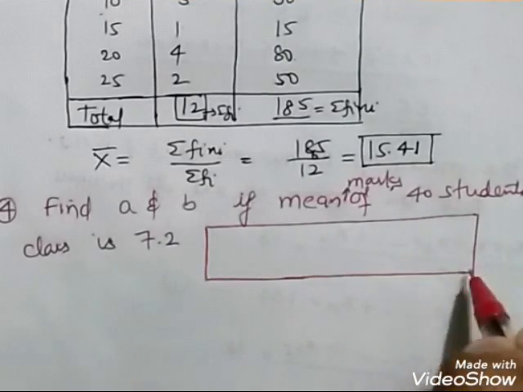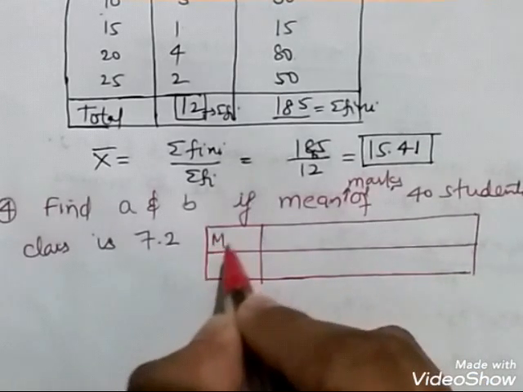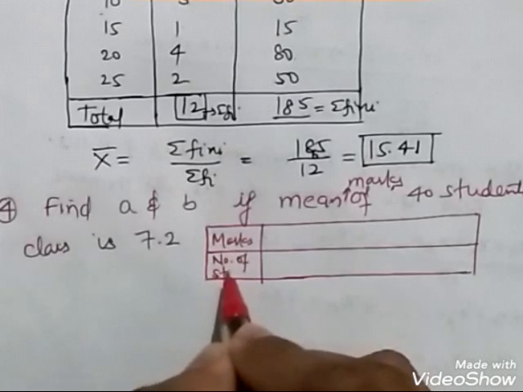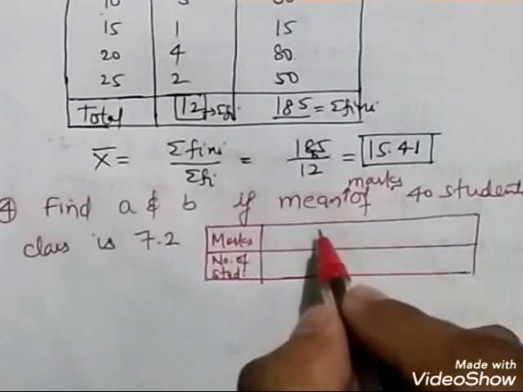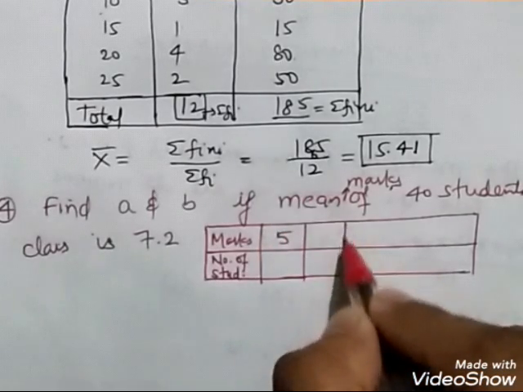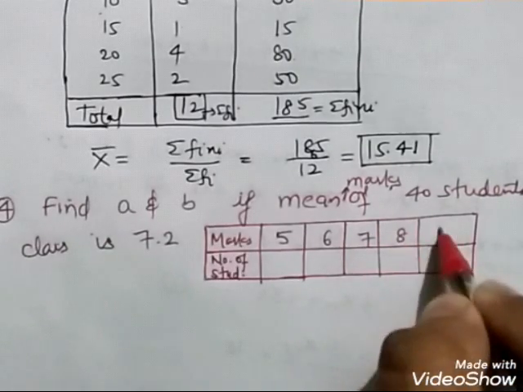Write marks over here. This is the number of students provided to me. Marks: 5 marks, 6 marks, 7 marks, 8 marks and 9 marks.